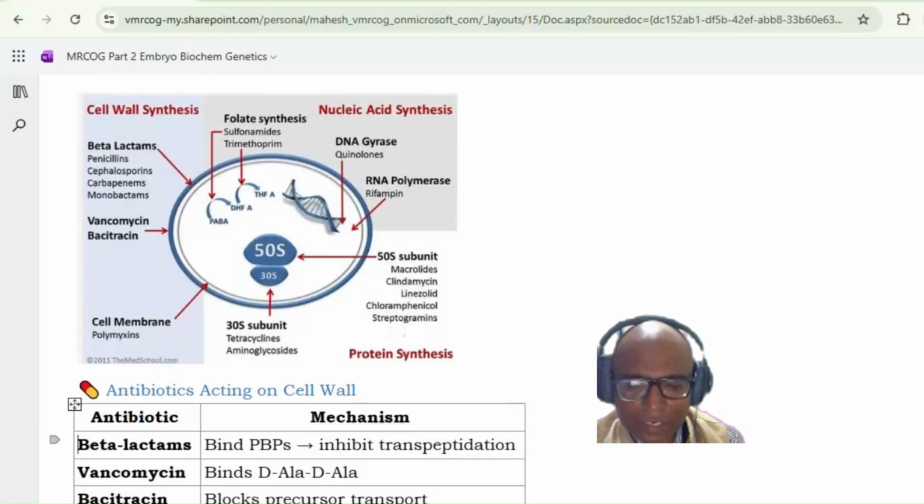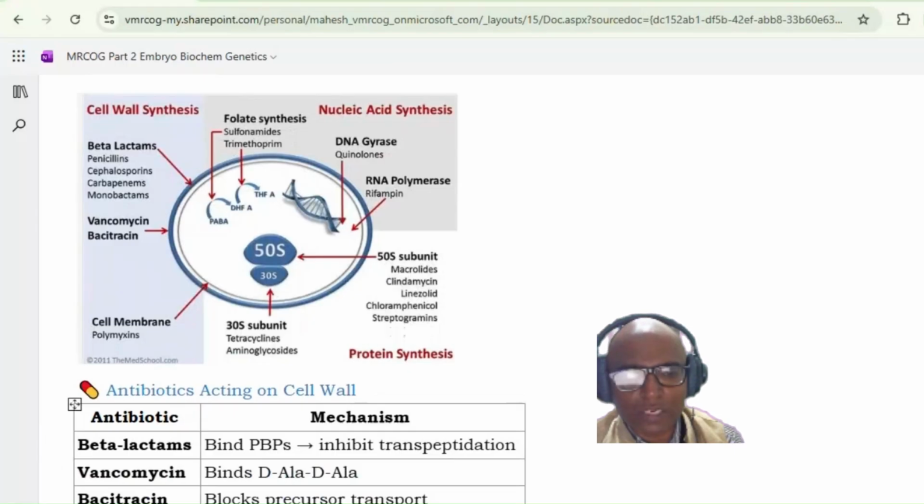So PBP, instead of finding this site on the peptidoglycan, this also mimics this particular sequence in the cell wall. That is how the beta-lactam antibiotics act. How does the vancomycin act? The vancomycin binds with the DLA sequence.